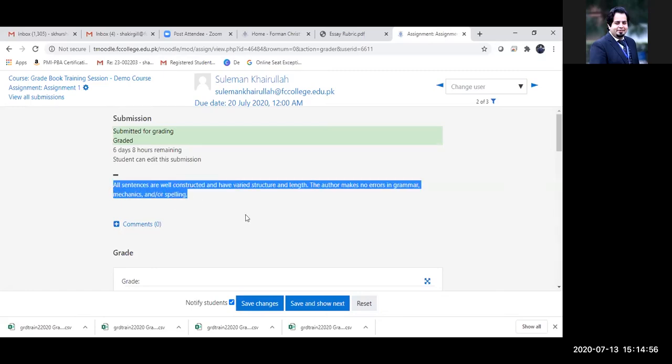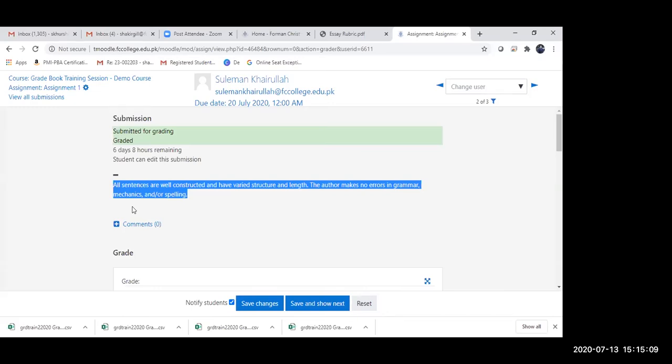So I don't have to download that. Had it been a file, the file would have been shown here and I would need to click on the file and it will download onto my PC. So for that, you need to select online submission text. If you select this option, then you don't need to worry. Perfect, perfect.